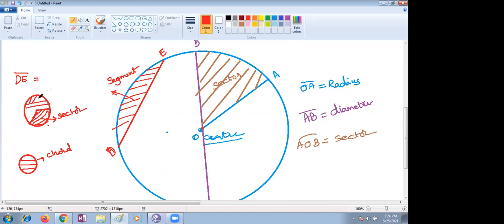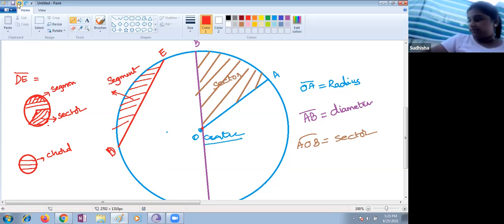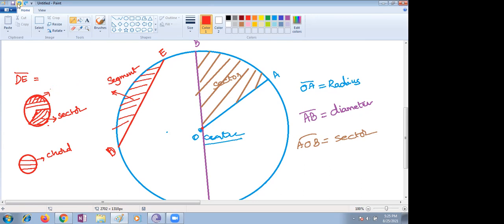The region bounded by a chord and a curved region, we can call it a segment. Now you understand, Sudisha, the difference between segment and sector? Yes, ma'am. Don't forget, Nana, don't confuse. It is crystal clear.